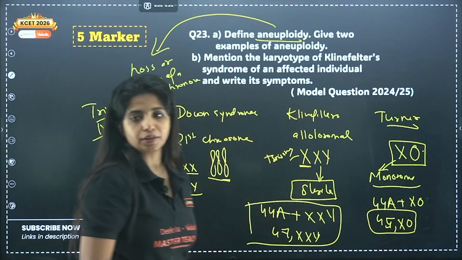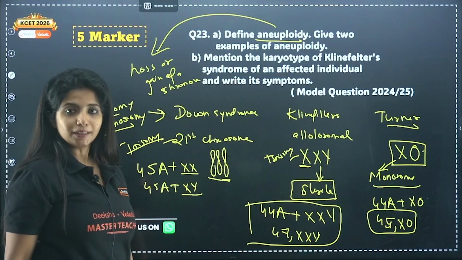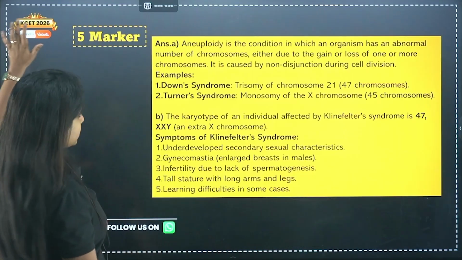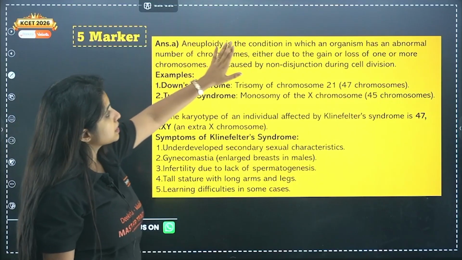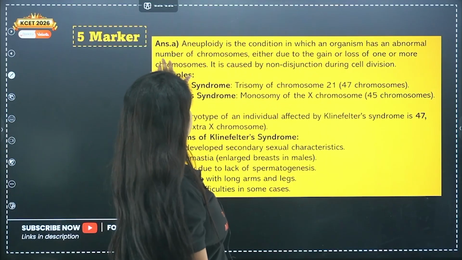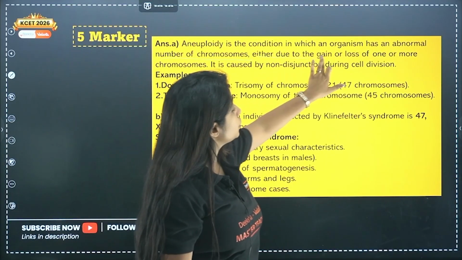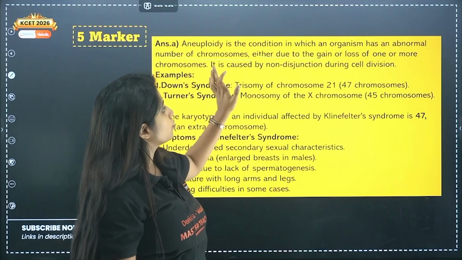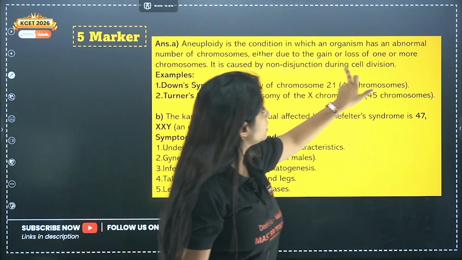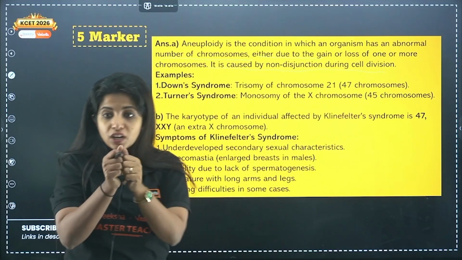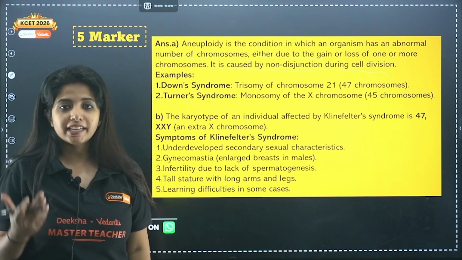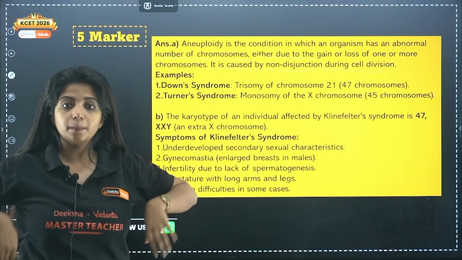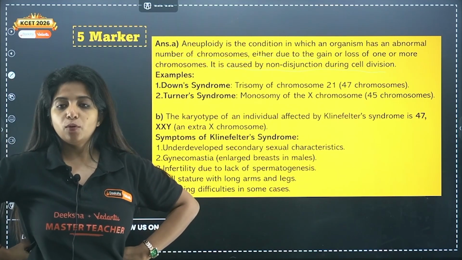Instead of 46 you have 45. Cool? Yes, let's see the definition for aneuploidy. It is a condition in which an organism has an abnormal number of chromosomes, either due to gain or loss of one or more chromosomes. It is caused by non-disjunction during cell division. Non-separation during what? The cell division. During cell division, proper separation is not happening.